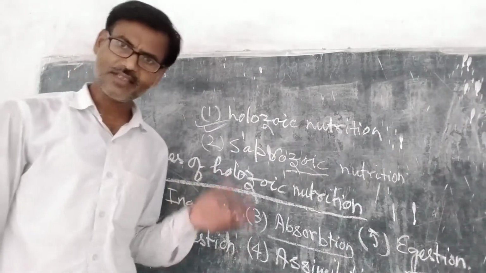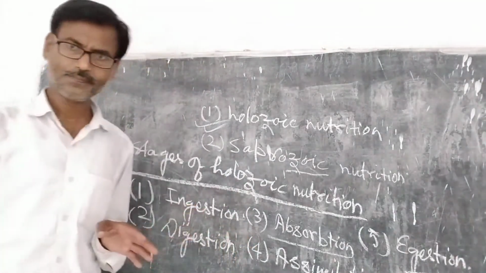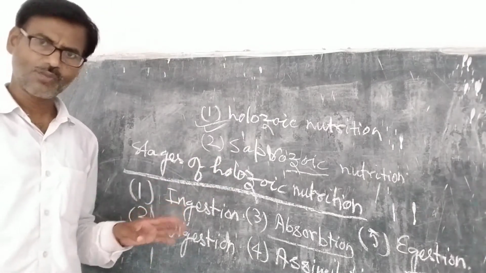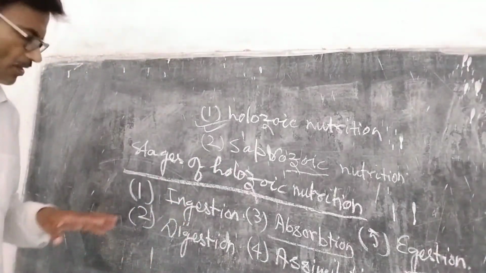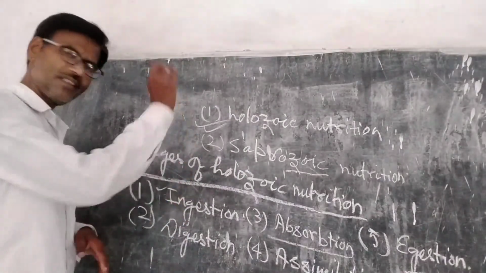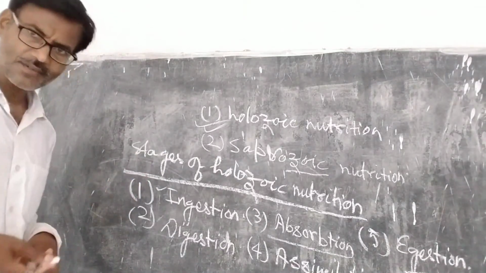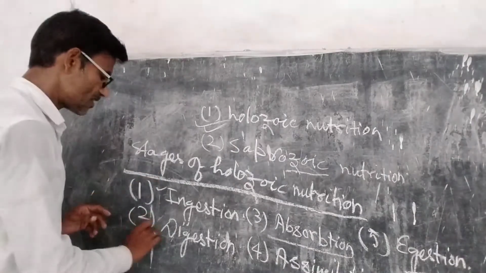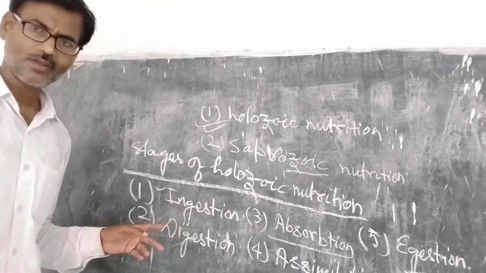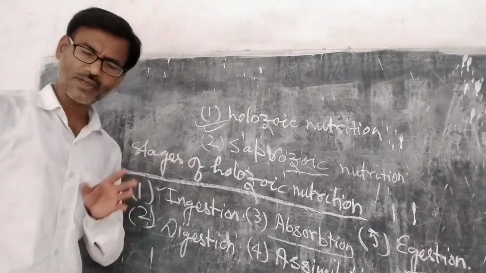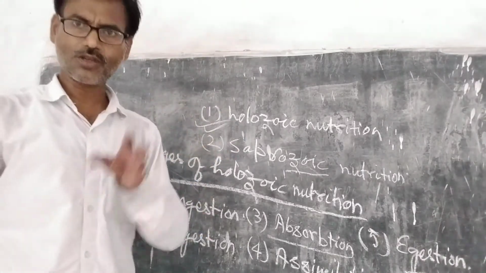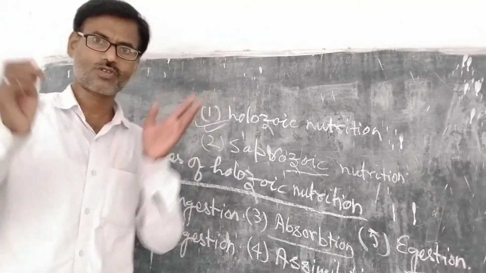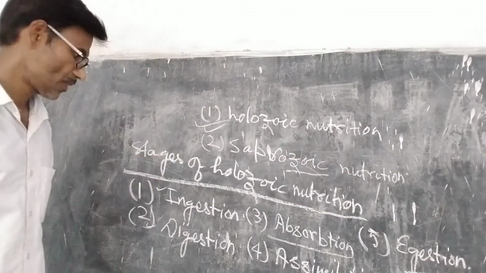Once again, the type of nutrition in which an animal takes in solid complex food and utilizes it after digestion, absorption and assimilation. Well, holozoic nutrition completes in 5 stages. Ingestion is the first stage, which means intaking of food. Next is digestion, in which solid complex food is converted into simple soluble and diffusible form by the action of digestive juice or digestive enzymes.